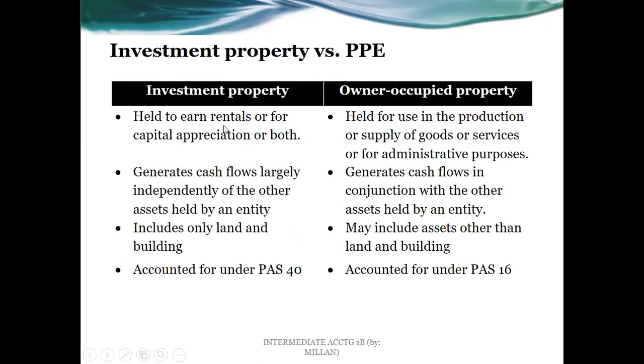Now, here is a comparison of the two, investment property versus PPE. For investment property, again, this is already explained for the first two items here. Let's go to the second. Generates cash flows largely independently of the other assets held by an entity. Purposes a while ago, rentals.